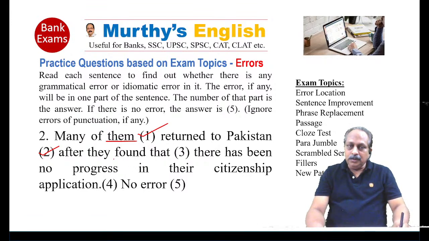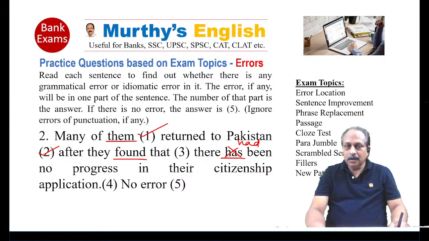When they found, here the verb is in past form. Then they found, already something happened. We cannot use a present perfect based on the verb found. Here it should be, they had been. We have to use past perfect, not present perfect.